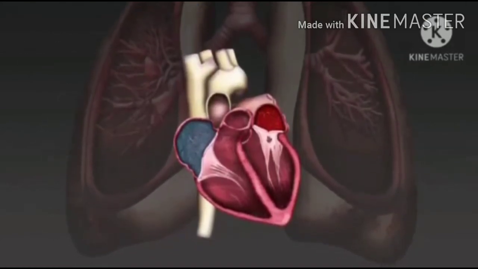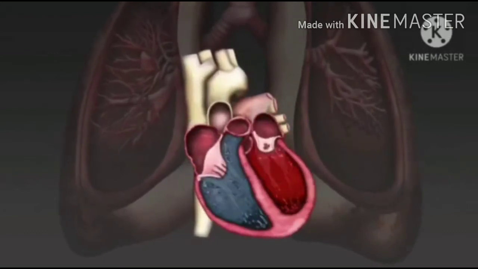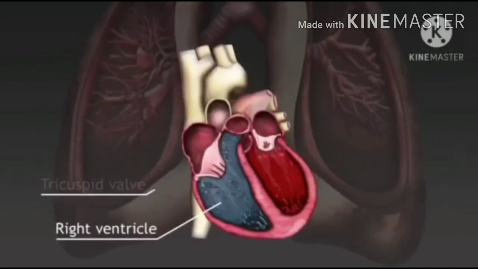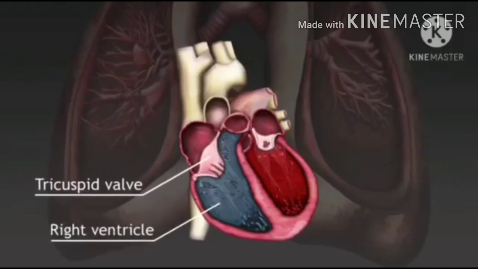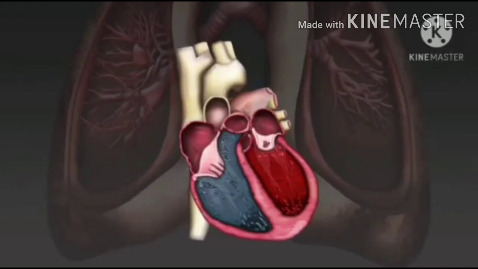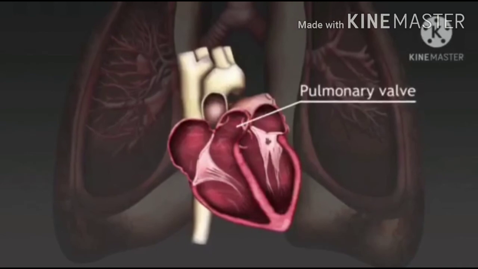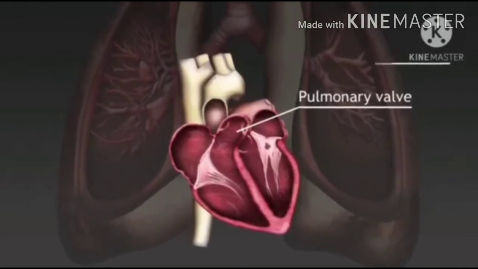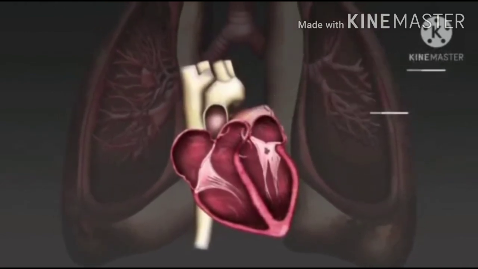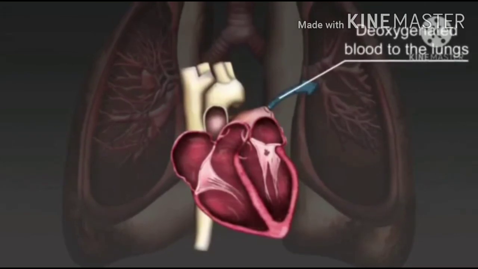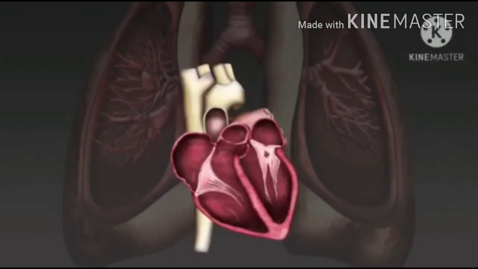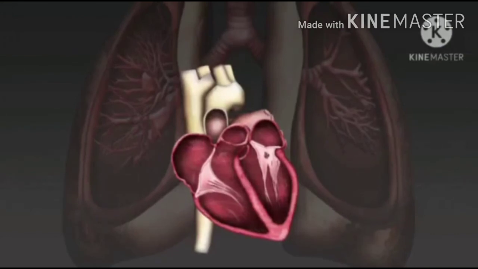In the next phase of the cycle, the right atrium contracts, pumping blood into the right ventricle through the tricuspid valve. Once the right ventricle fills with blood, the tricuspid valve closes to prevent blood flowing back into the atrium. The right ventricle contracts, forcing the pulmonary valve to open as blood is pumped into the pulmonary artery. Blood then travels to the lungs and the pulmonary valve closes. At the same time, the right atrium relaxes, ready to accept the next intake of blood. In the lungs, the blood picks up oxygen and releases carbon dioxide.